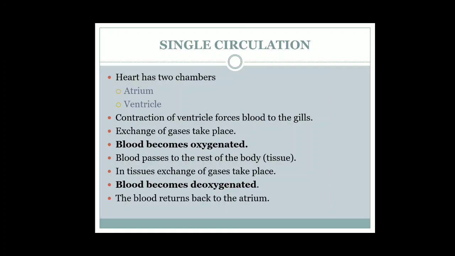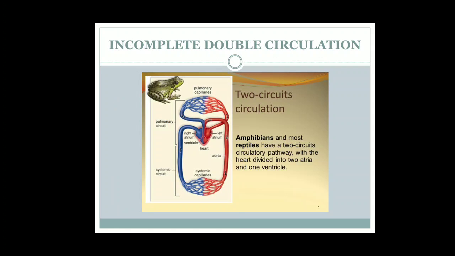Let's see again, the heart has 2 chambers, atrium and ventricle. Contraction of ventricle forces blood to the gills. Exchange of gases takes place. Blood becomes oxygenated. Blood passes to the rest of the body. In tissues, exchange of gases takes place. Blood becomes deoxygenated and the blood returns back to the atrium. This is single circulation. Now let's see incomplete double circulation.